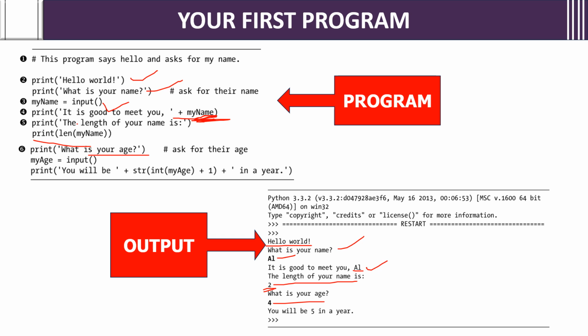Then what is it asking to print? It will print you will be plus. Here it is not in the form of string, it is an integer. So you will add to that integer, my age, whichever value is stored in the my age variable, plus 1, and make it a string by giving it in the string bracket. So it will convert into a string, so you can easily concatenate 5 in a year. So plus 1 it is going to add and it is telling in a year you will become 5.